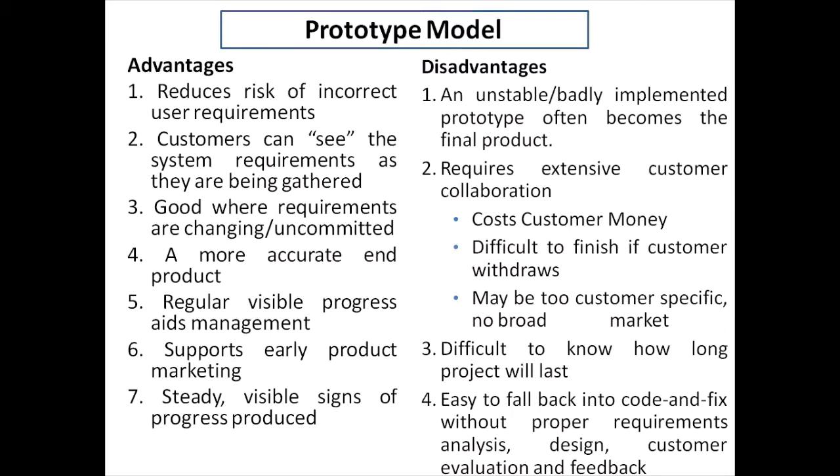A more accurate end product is there, it supports early product marketing, and visible signs of progress can be produced. The disadvantage is that if the prototype is unstable or badly implemented and we move on to the expandable prototype, it might become a problem afterwards. And since we have to develop a separate prototype also, the cost, resources, and manpower used here are somewhat extra to what we have done in the waterfall model. But it is worth spending because a prototype will give you more clarity if the project is too complex.